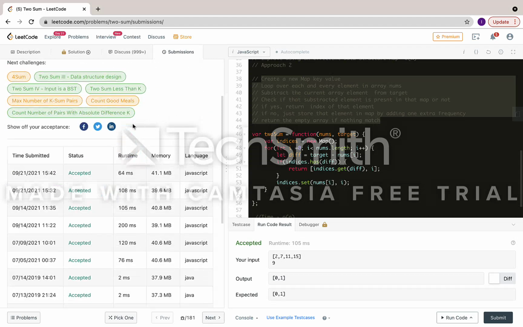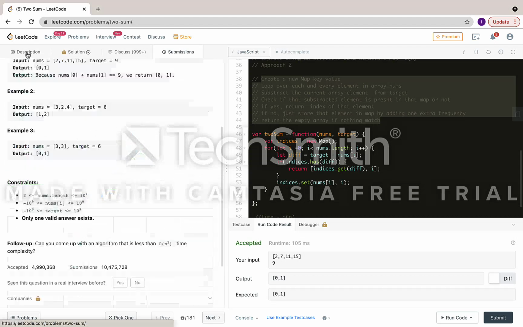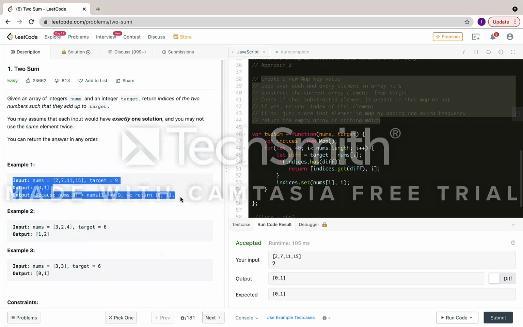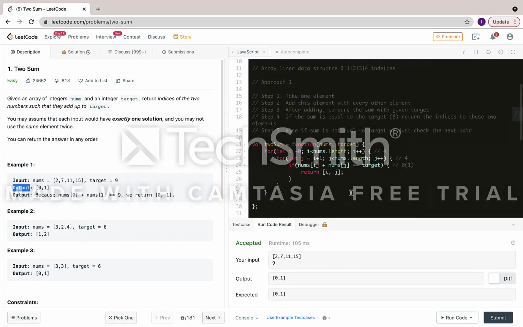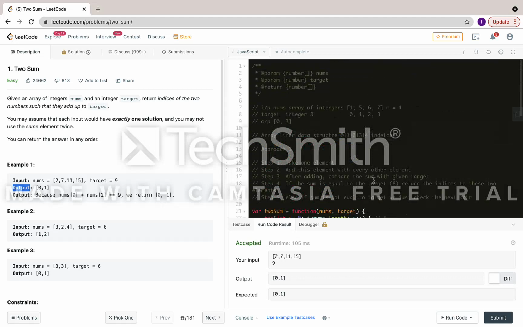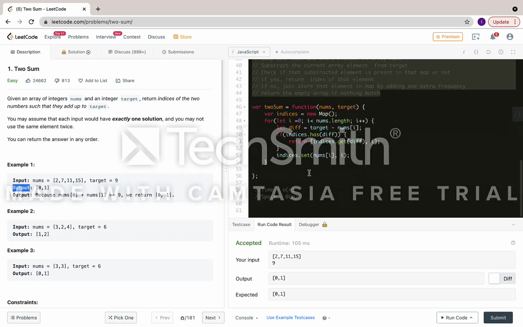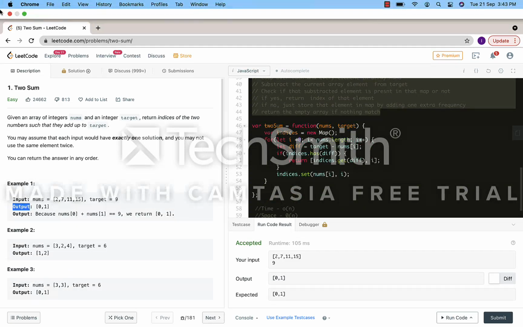So this is about the 2sum. We talked about the problem statement, went through the example, what the input and output will be, and the different approaches. We also talked about the time complexity and space complexity, and how we can improve step by step. So that's it about the 2sum.